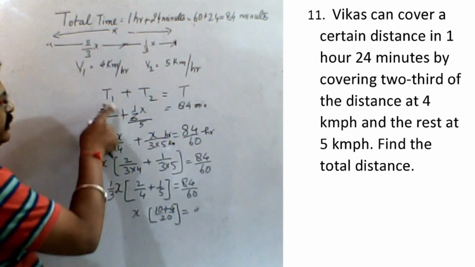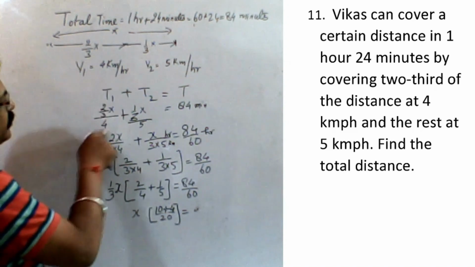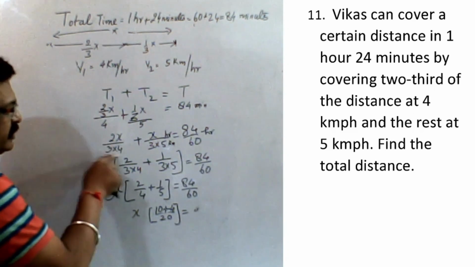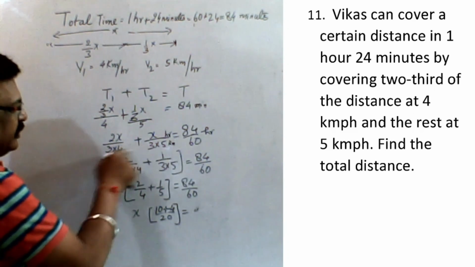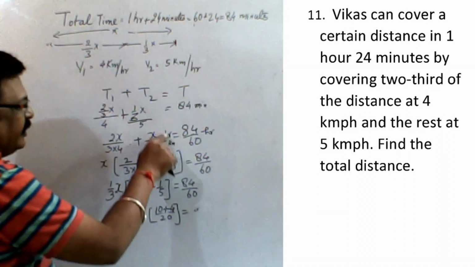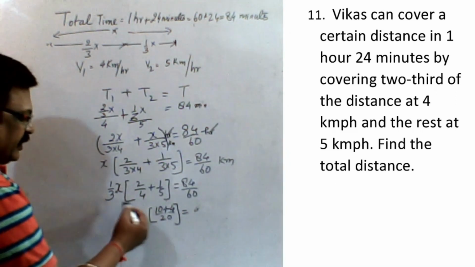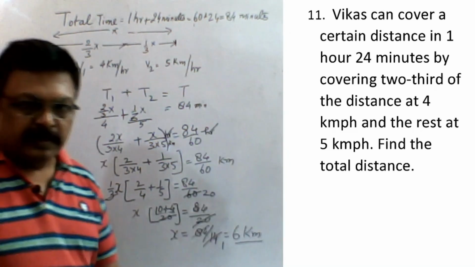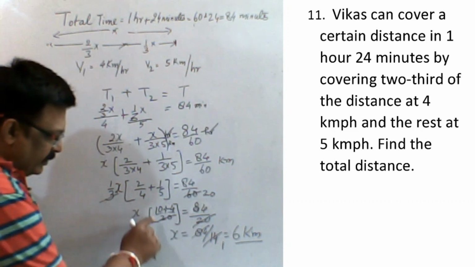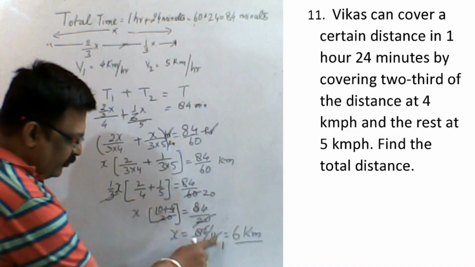T1 is equal to, you know, distance by velocity. The distance is 2 by 3x, V1 is 4, just put it. T2 is 1 by 3x by 5. And this is kilometer per hour, so simplify it. Here 5 is kilometer per hour, so kilometer comes down and hour comes up. The hour gets cancelled and the kilometer goes here. Simplify it more like this. What happens? 3, and this is 20. Now see, calculate it: 10 plus 4 by 20. This 20 gets cancelled, 10 plus 4 becomes 14. So here it comes down to 14 by 6.